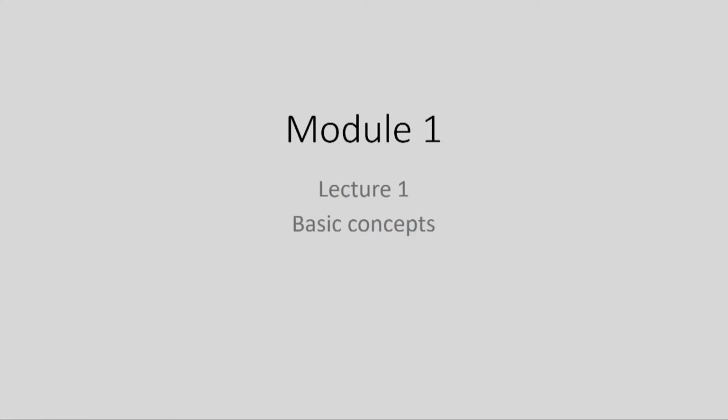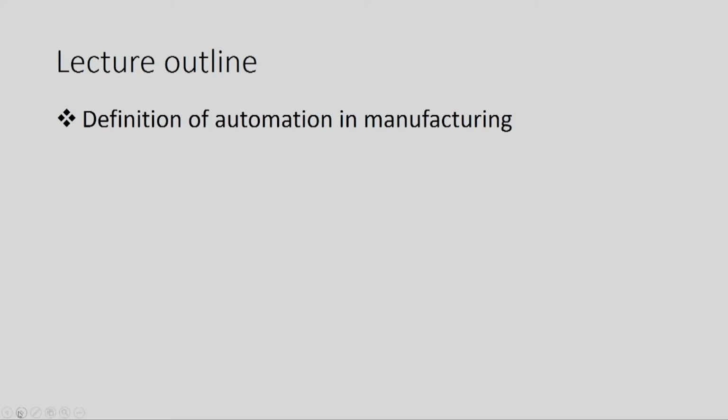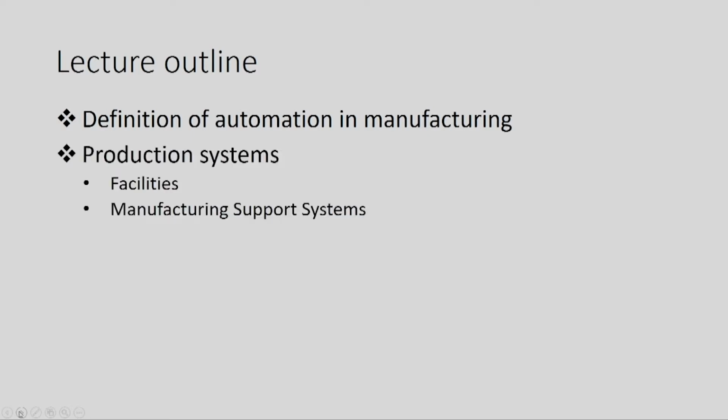Well, with this introduction to the course, let us begin lecture 1 of this course. In this lecture 1, we will be studying the basic concepts related to automation in manufacturing. Initially, we will be studying the definition of automation in manufacturing, then various elements of a typical production system, that is facilities and manufacturing support system. What is the meaning of facilities and what are the various manufacturing support systems that are essential for a production system will be studied.